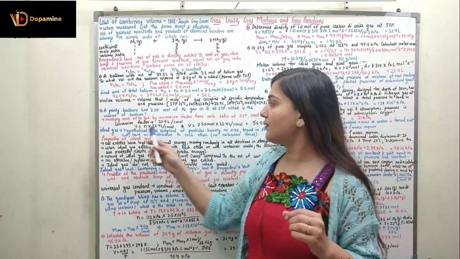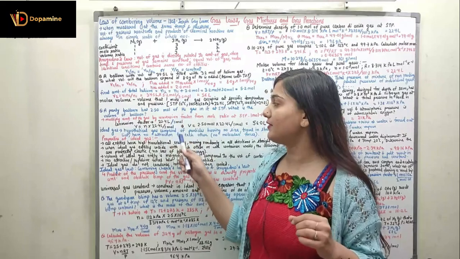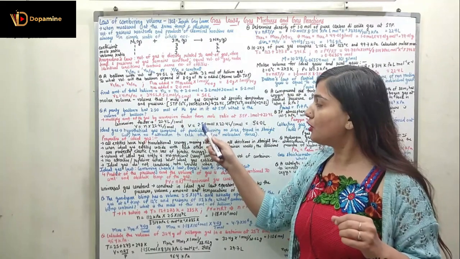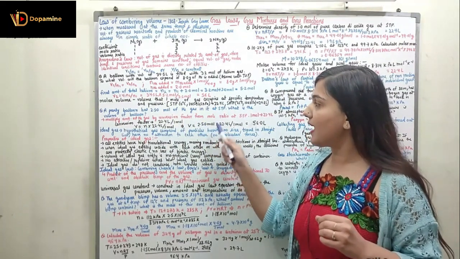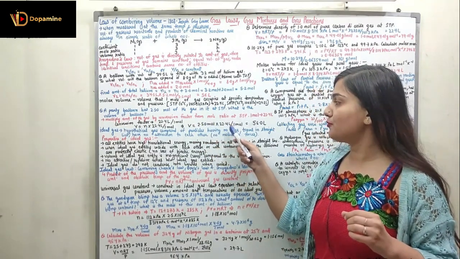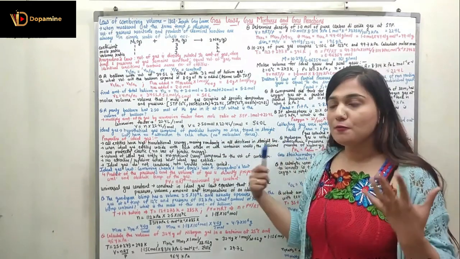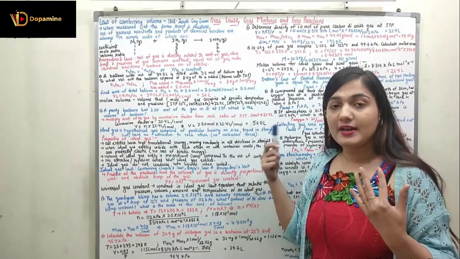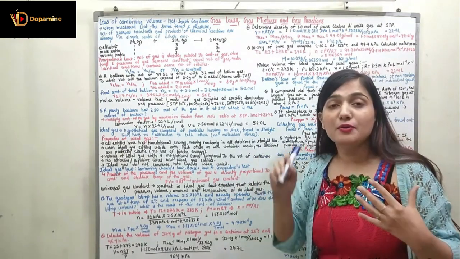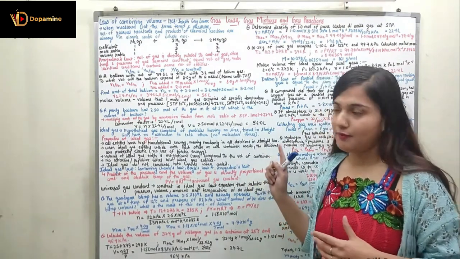The number of moles is given, so we can find the output volume as the number of moles multiplied with the conversion factor, 22.4 liter divided by 1 mole. How many moles do we have? 2.5. So volume is 2.5 mole multiplied by 22.4 liter divided by 1 mole, that is 56 liter. Now I hope you understood how we find the volume if we have the given number of moles at STP, when we know the volume of 1 mole of gas at STP is 22.4 liter.